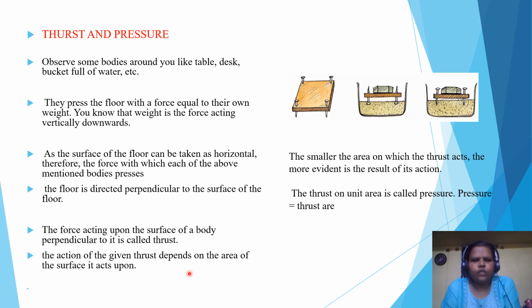The force acting on the surface of a body perpendicular to it is called thrust. The action of the given thrust depends on the area of the surface it acts upon. The smaller the area on which the thrust acts, the more evident is the result of its action. Thrust on unit area is called pressure. Pressure is equal to thrust divided by area.